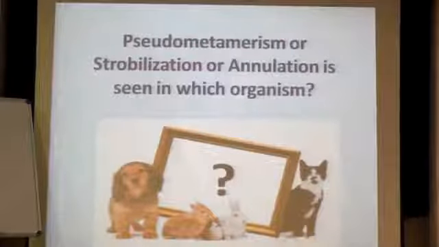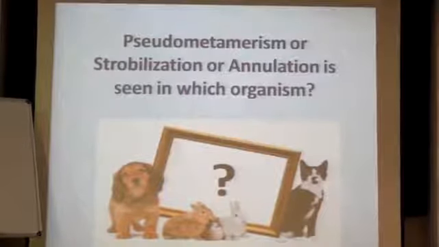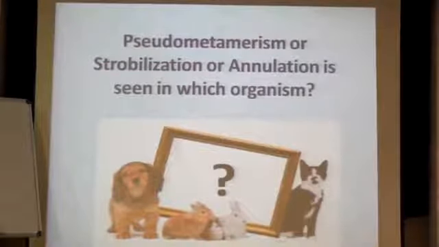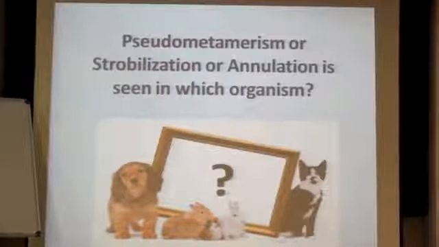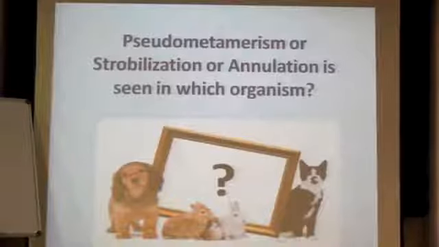Now your question: pseudo metamerism or strobilization or annulation, in which organism is it seen? What is pseudo metamerism? Strobilization, have you heard? These are all the same. When you say strobilization, it's pseudo metamerism, and when you say annulation, it is once again the same. It is, to some extent, external metamerism, and strobilization is very common with tapeworm.